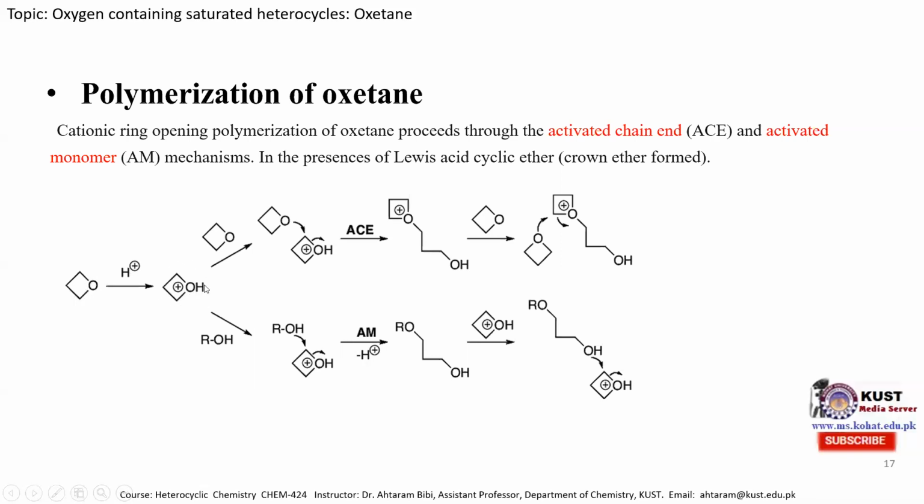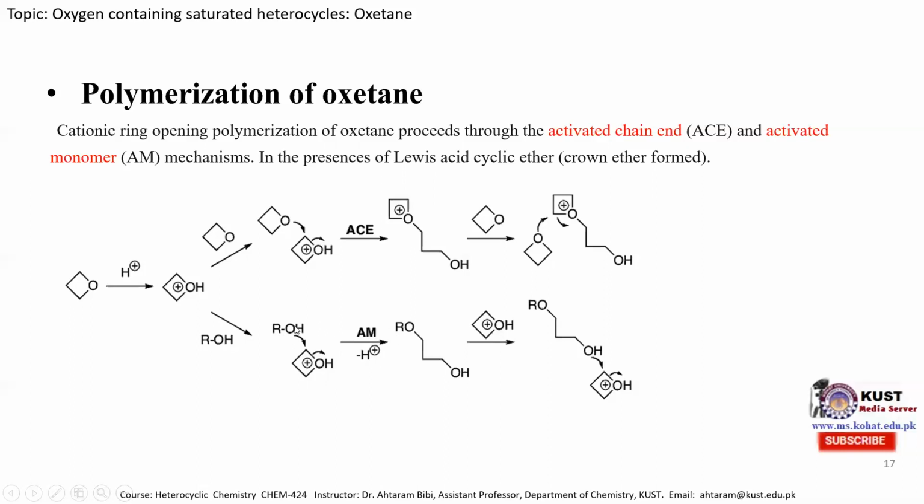When another oxetane molecule is added, it attacks this carbon atom, and this end is an activated chain end. Or, in the second case, when this molecule is treated with an alcohol, it produces an activated monomer.